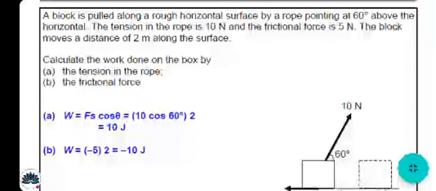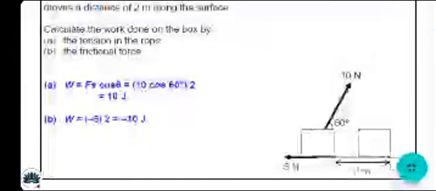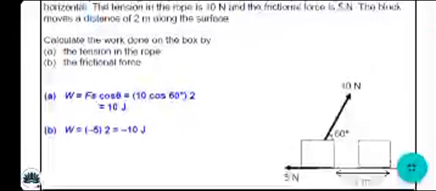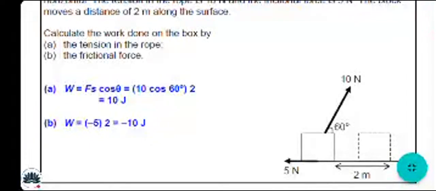Again, you will be applying the work done is equal to Fs cos theta, and just see this diagram where the object is having a certain displacement of 2 meter, having the frictional force of 5. Am I right? Yes, I am right. And 10 Newton is a tension force. This is a tensile force, and the angle is also given to you, so you are required to just insert the values, and you'll be getting 10 joules for A, which is the tension.